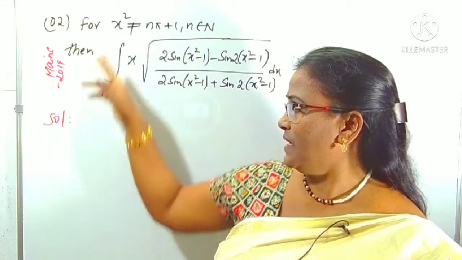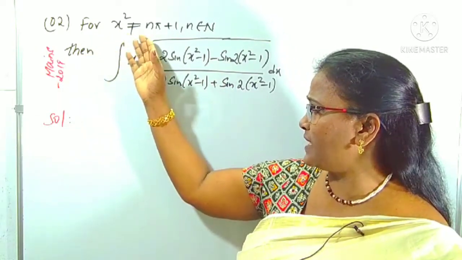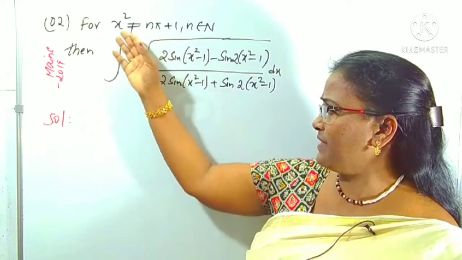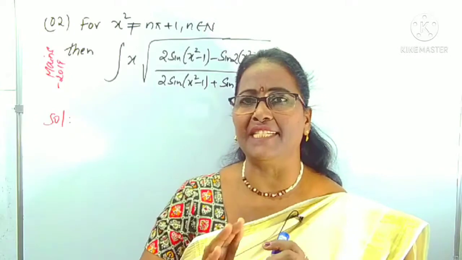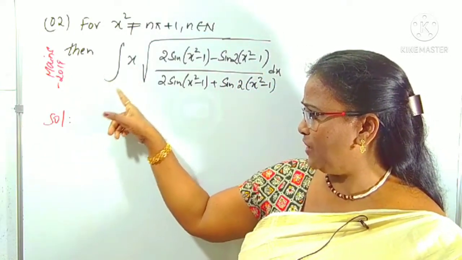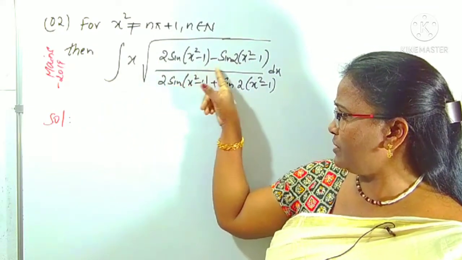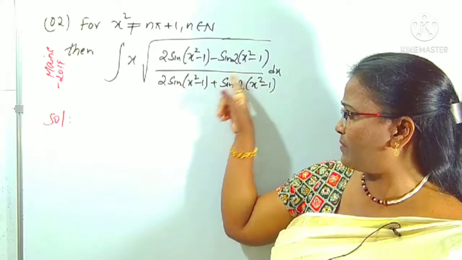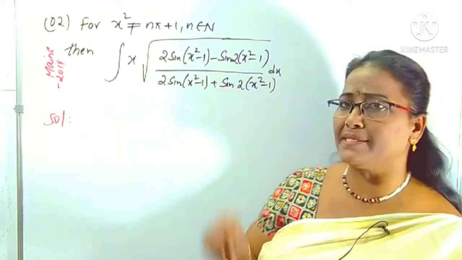So this is one of the questions given, with the simple condition that x square is not equal to n pi plus 1. If x square is n pi plus 1, this function is not defined. The denominator is not defined. That's why it is given. No need to worry about that one. Then we can find the integral of x times under root of 2 sine (x square minus 1) minus sine 2(x square minus 1). Same function here and here. Only here minus is there, here plus is there.